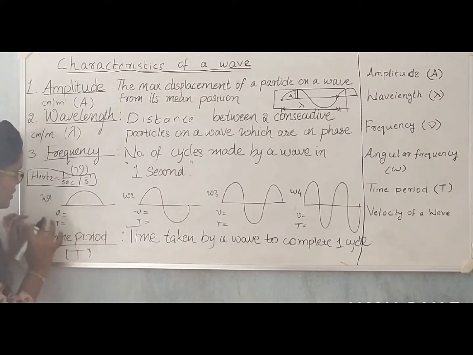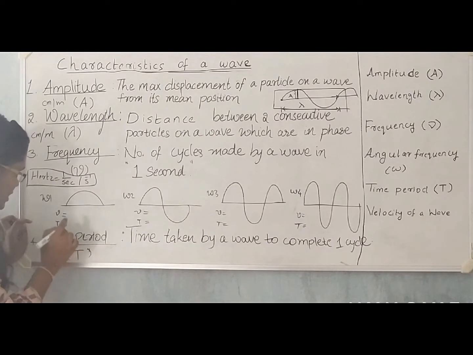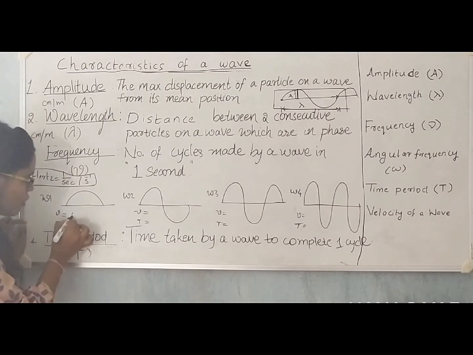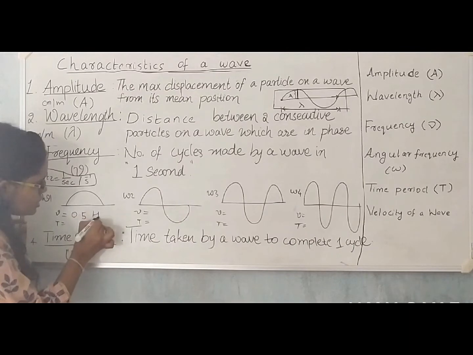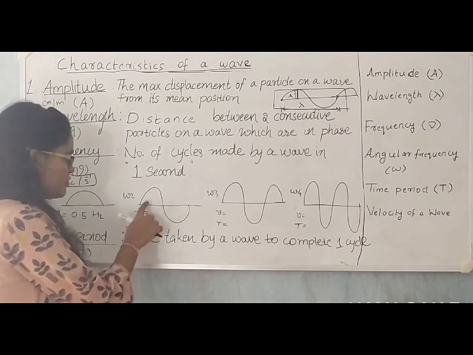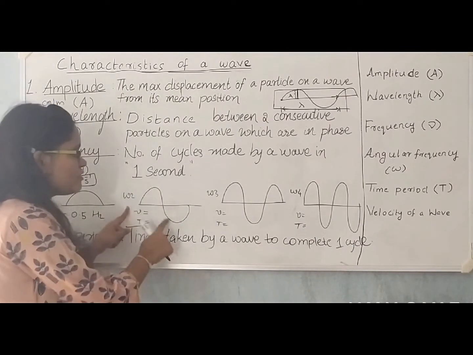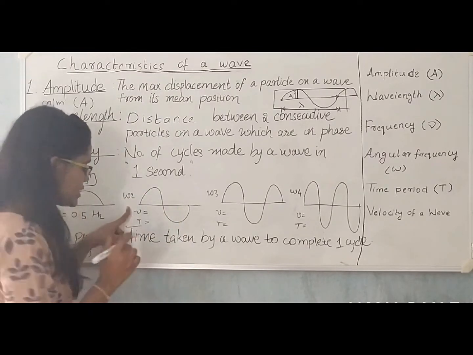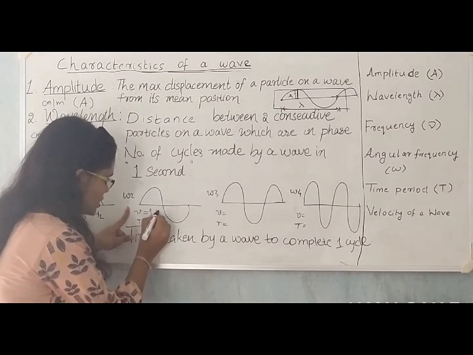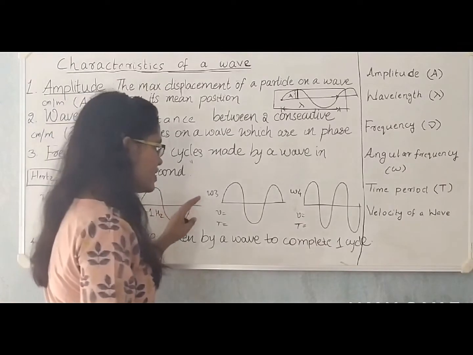Now consider wave 1. It is completing half a cycle in 1 second. So it has a frequency of half or 0.5 hertz. Now consider wave 2. It is completing 1 cycle in 1 second. So it has a frequency of 1 hertz. Now consider wave 3.